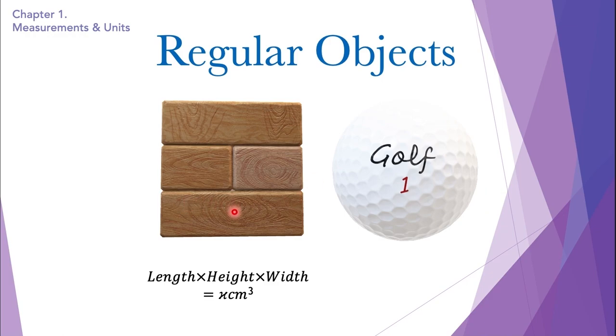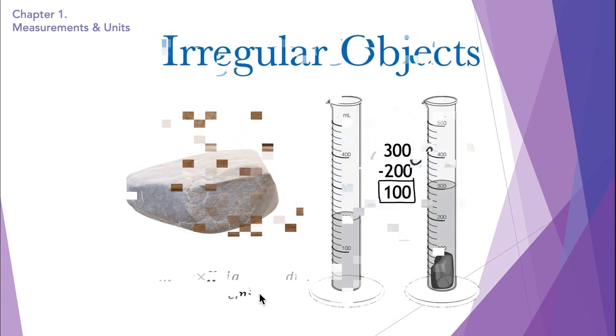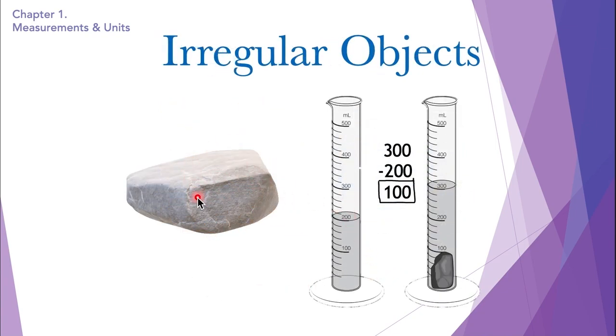But for measuring the volume of a regular object like a cube, we use this equation: length into height into width. And all these quantities are supposed to be taken by a meter rule or a tape measure. If the cube is very small, then we use a micrometer screw gauge or a vernier calipers. So now, the tools we use to measure irregular objects, such as this rock over here, are a measuring cylinder and water. I want to measure the volume of this rock, but I can't use any kind of instrument because it is not regular in shape.